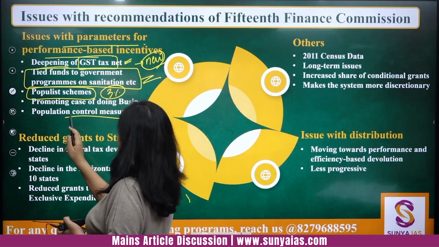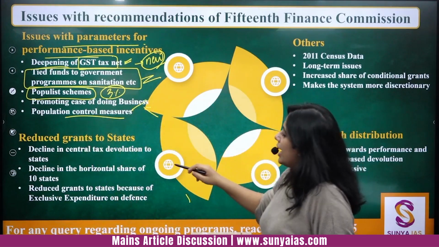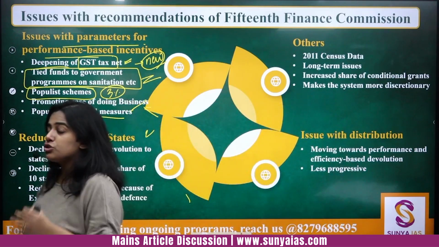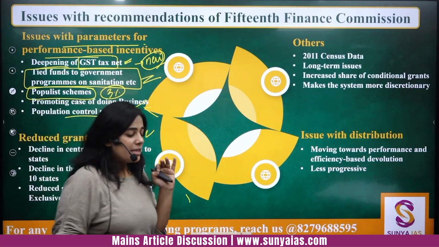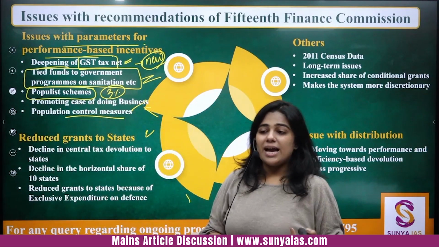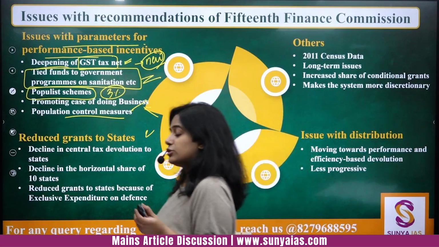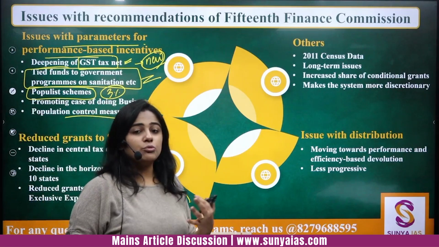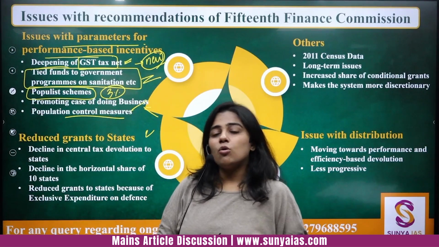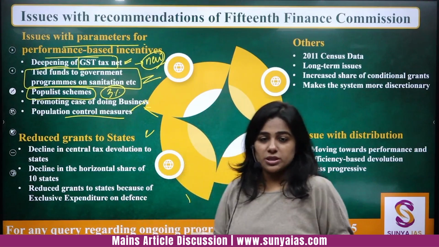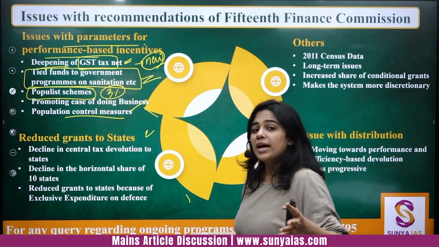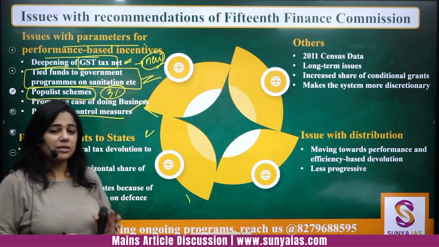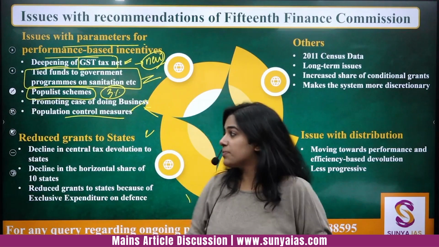Then, leave these two. The biggest problem is reduced grants to states, and whenever you get a question, this should be your first point: that the grants to states have been reduced, and it was the center's decision to change the Jammu Kashmir state into 2 union territories. Why is the overall devolution being reduced, right? And what is the proof that all the money that is being reduced is going to the Jammu and Kashmir and Ladakh development, right? This is also an aspect.